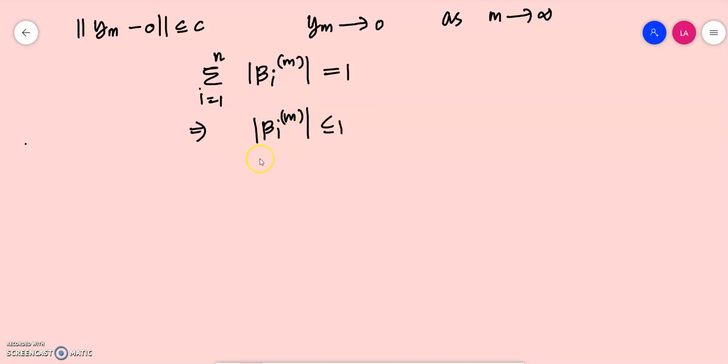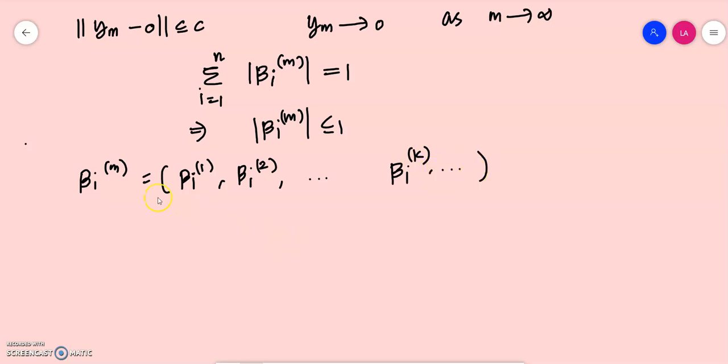This should be less, which means that if we take beta im, the constants, as beta i1, beta i2, etc., beta ik, the general term, etc. If you proceed like this, since each of these terms is less than 1, beta im is less than 1 for all m and for all i, which means that this is a bounded sequence.